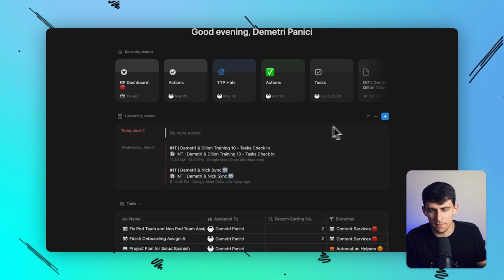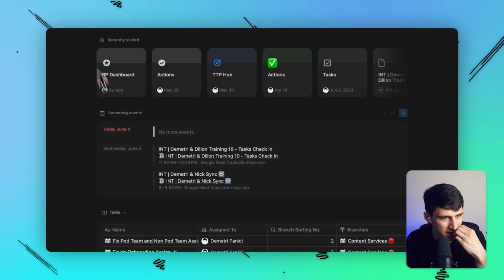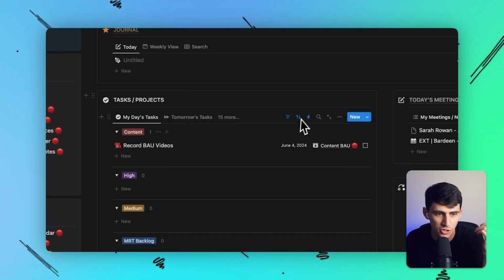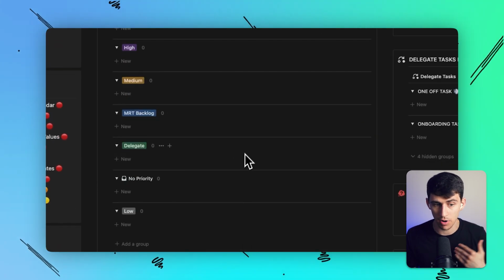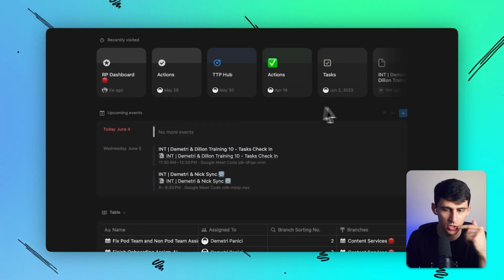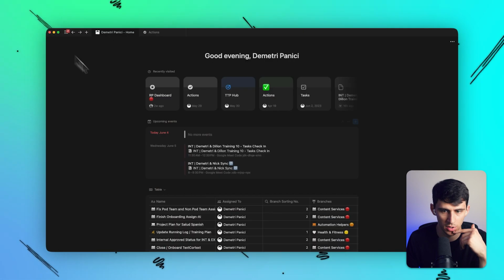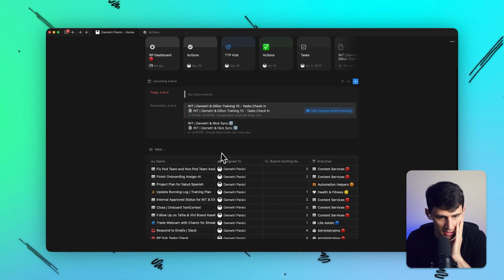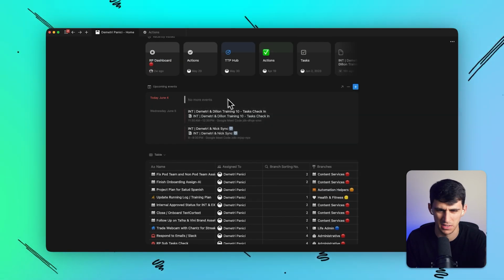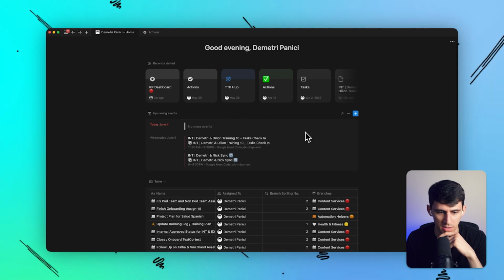Once again, I ask. And is there a possibility for me to embed this anywhere onto, for example, say a page that I can change the layout of however I want? Maybe I could put it like here. No, it'd be too easy to just turn this into a linked database, because if I know how Notion works from a product standpoint, I'd know that this is essentially just a linked view, and they couldn't, no, it's not like they can make a custom view of this. That'd be ridiculous. No, that'd be crazy. What are you talking about? No, seriously, I'm being facetious, but this is kind of ridiculous.